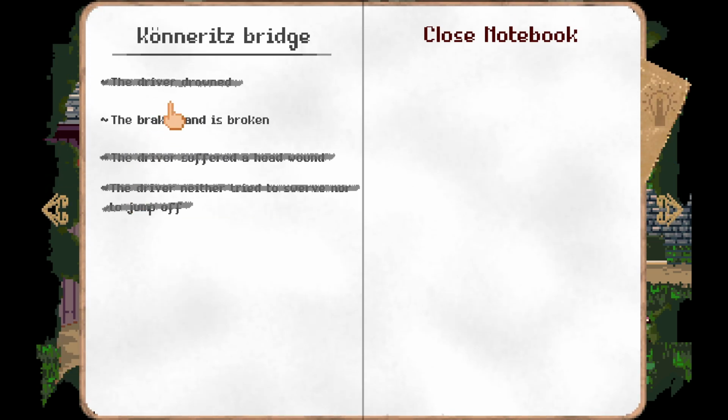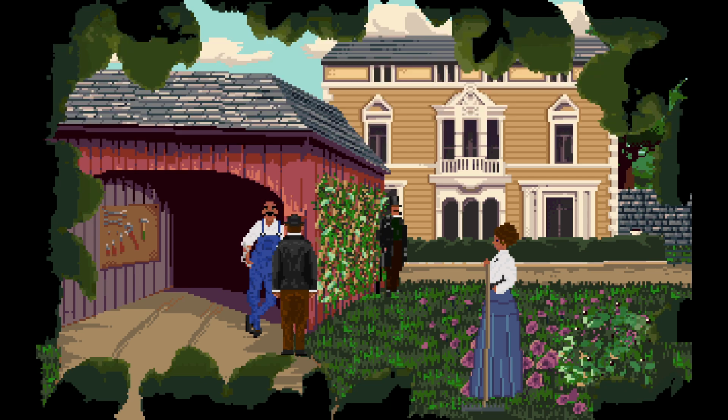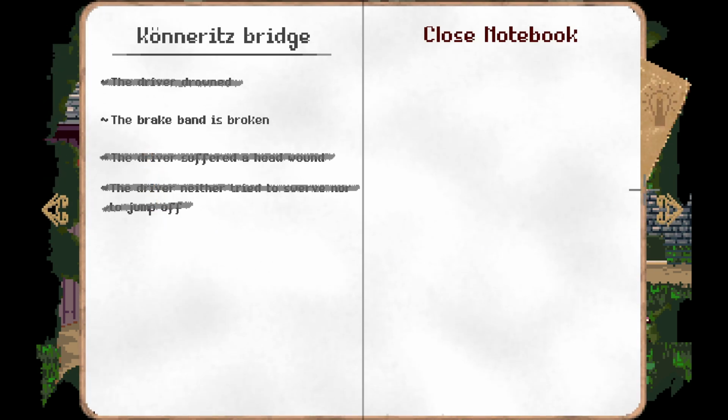Check notebook. The brake band is broken. The brake band of the motor vehicle has striking cut edges. I wouldn't know anything about that. Would you not?